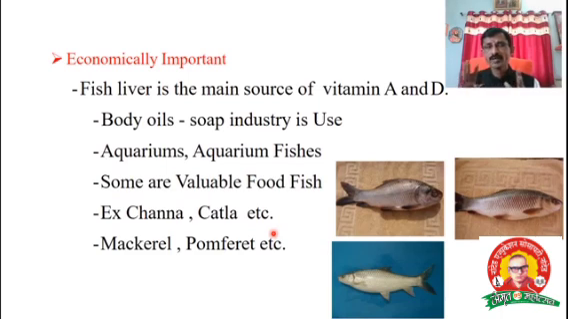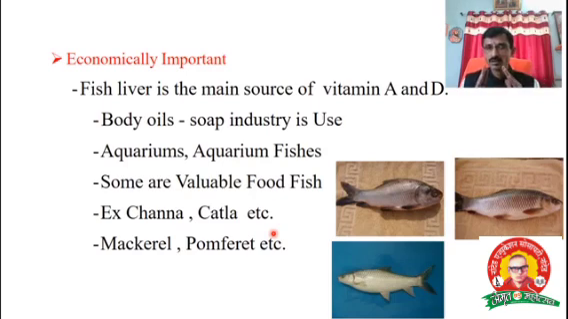Then economically important. What is the purpose? What is the economically important benefit for the human being, or the marketable value? One thing is that fish liver is the main source of vitamins A and D. With the help of this, the contents are sold as a medicine in the market, at national and international level also. Body oil is also one of the important things. The industries use the body oil of fish.